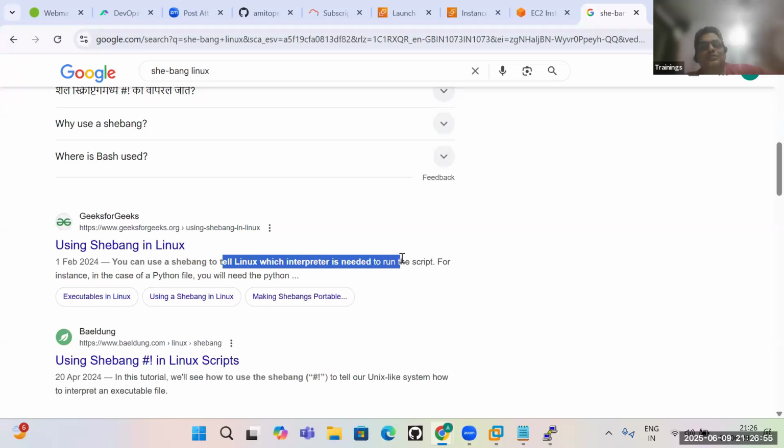Interpreter means converter, like interpreting English to another language. Same way, when you write code, you are writing mostly in English, but that is not what the computer understands. Computer understands 0 and 1. Every word is going to be understood in 0 and 1 only. So the code has to be converted into machine language, and you need to mention that converter while writing the code. You can use shebang to tell Linux which interpreter you want to use while scripting.